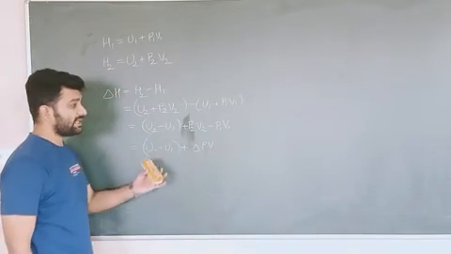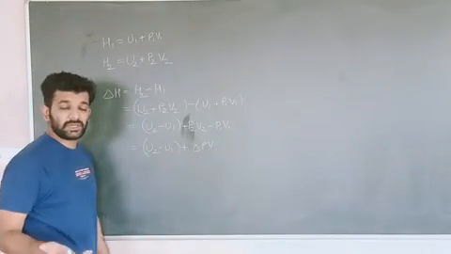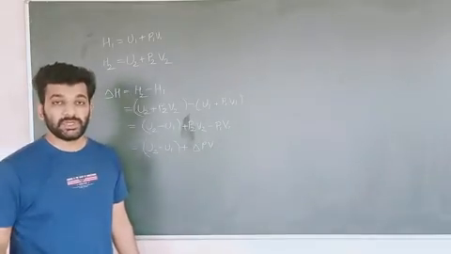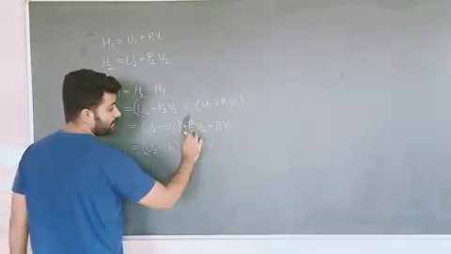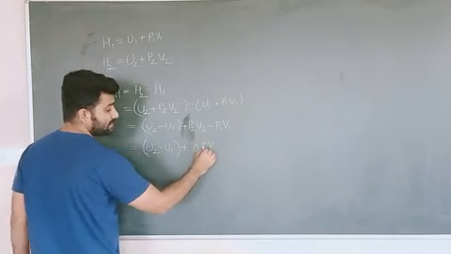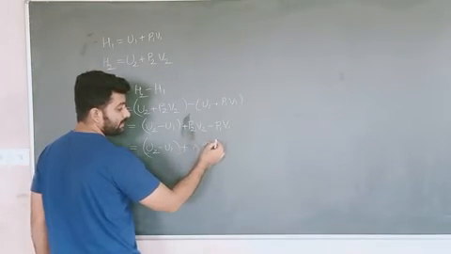Now if we keep the pressure constant, as we are carrying out this process in open atmosphere or at constant pressure, we can say that P1 is equal to P2. Delta P is equal to P2 minus P1.